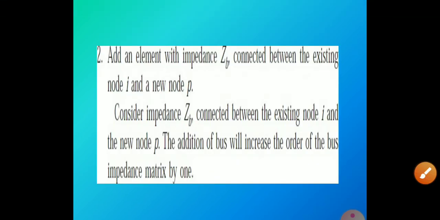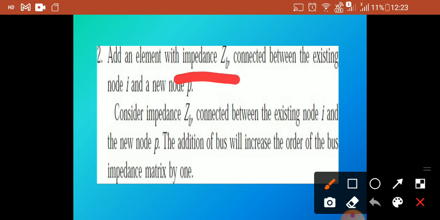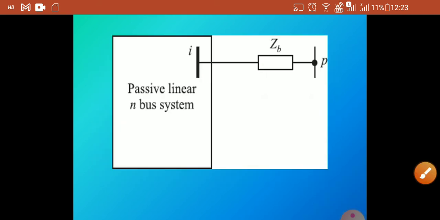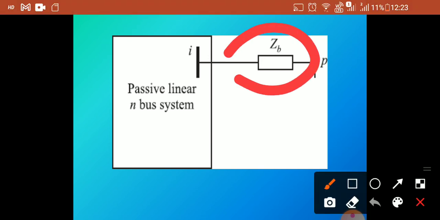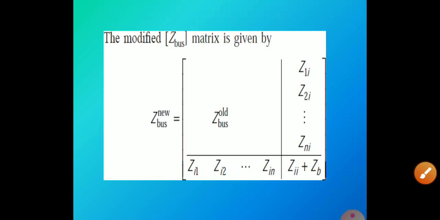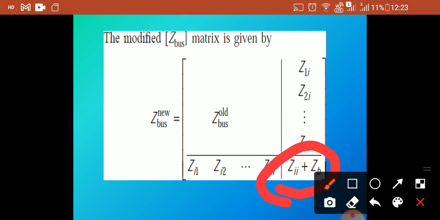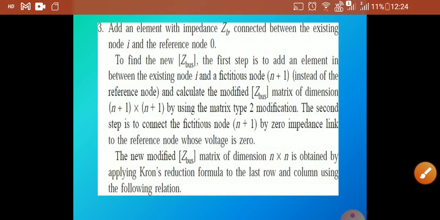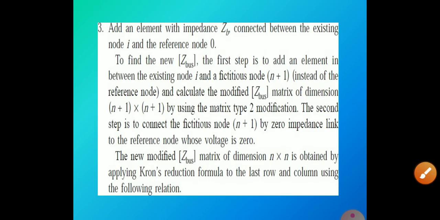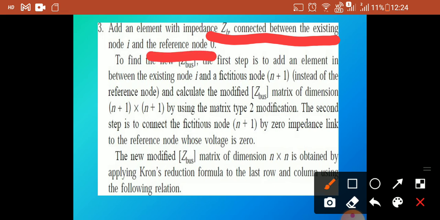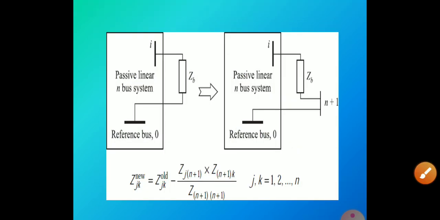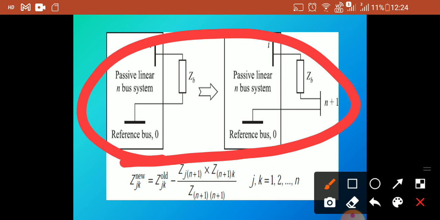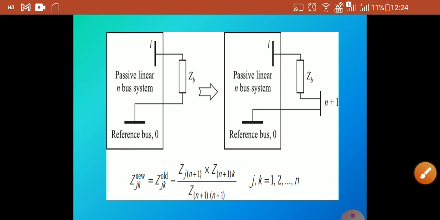Okay. So next, when an element of impedance ZP is connected between an existing node and a new node, the formula is given separately like this. This one is the existing node and new node. This is an example. So here the separate formula is given and this is the change: Zii plus ZB. This is the formula for the modified Z bus matrix. So third case, an element with impedance ZB is connected between an existing node and the reference node. So the formula will be like this, and the representation will be like this. Okay, so this is the standard formula.